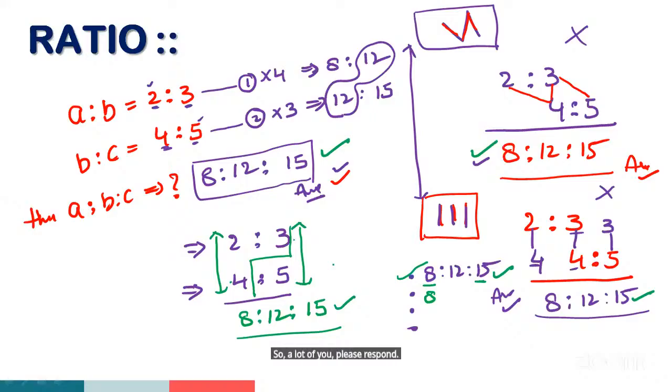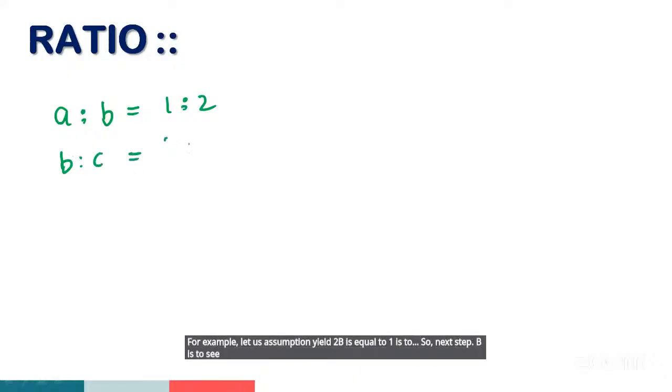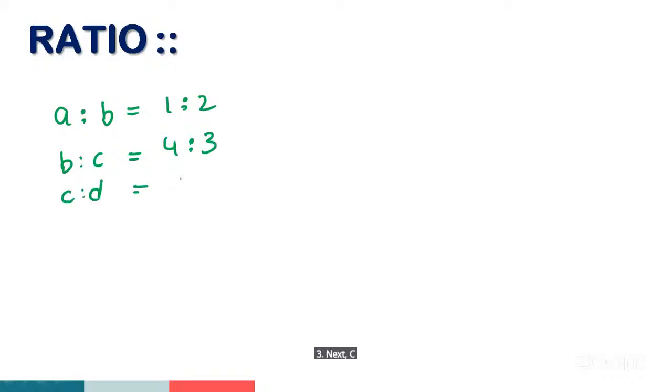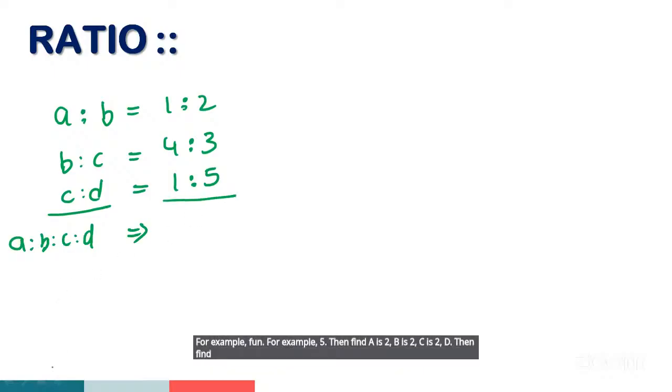No, sir. Okay, right. So A is to B is to C. Listen, guys, for example, find out the D value also. Let us assume A is to B is equal to 1 is to 2. Next, B is to C is equal to 4 is to 3. Next, C is to D is equal to 1 is to, for example, 5. Then find A is to B is to C is to D.